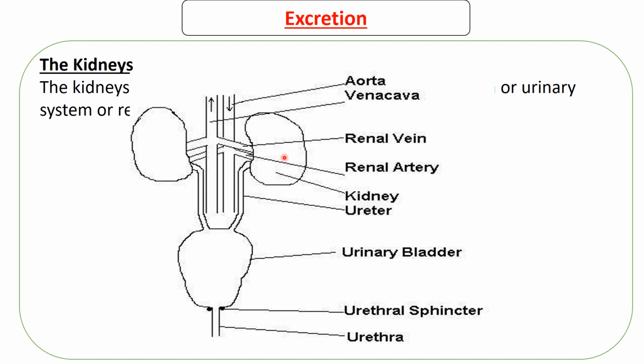Then the kidneys are going to make sure that they remove the excretory products from the blood. Then once the excretory products are removed, the blood will go back through the